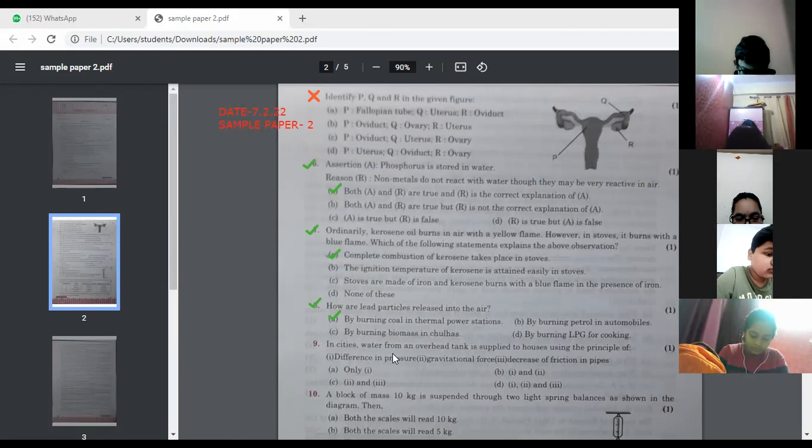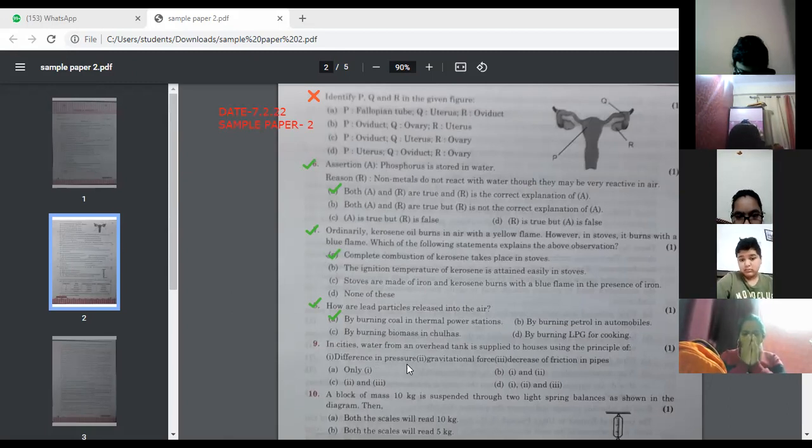Question number 9. Water from an overhead tank is supplied to the houses using the principle of difference in pressure, gravitational force, decrease of friction in pipes. So you know the water is already stored in the tanks. Water tanks you must have seen. From there the water is transferred to the pipes that reach our home. So what is the principle? Difference in pressure.